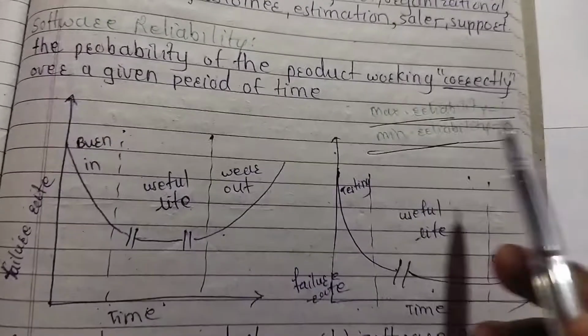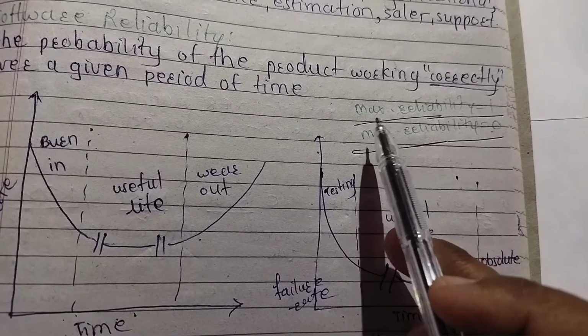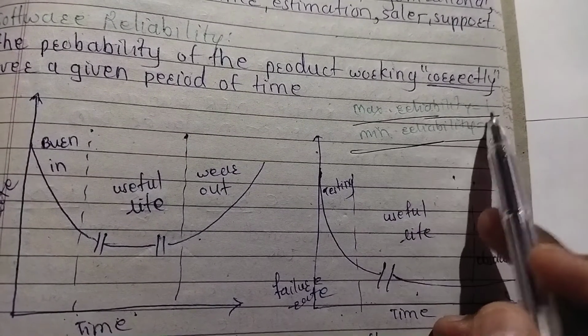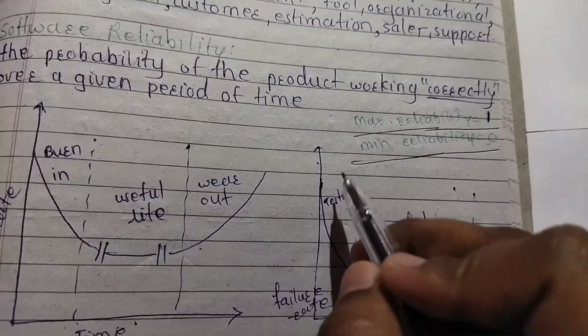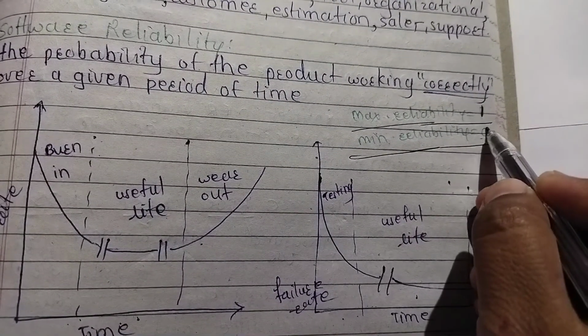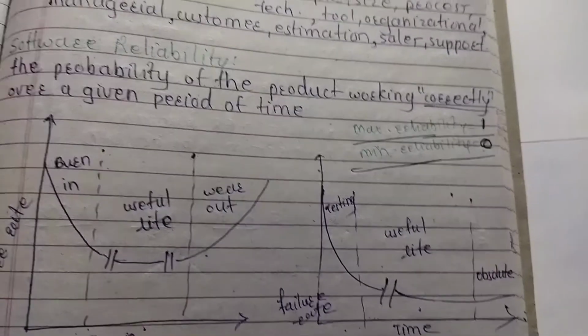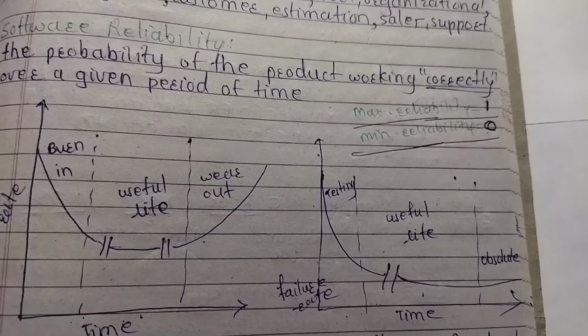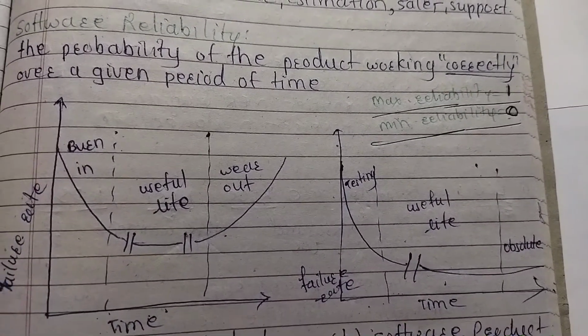Now remember two concepts. Software's maximum reliability is equal to 1, and minimum reliability is 0. Be careful here. Maximum reliability is 1 and minimum reliability is 0. This is software reliability.